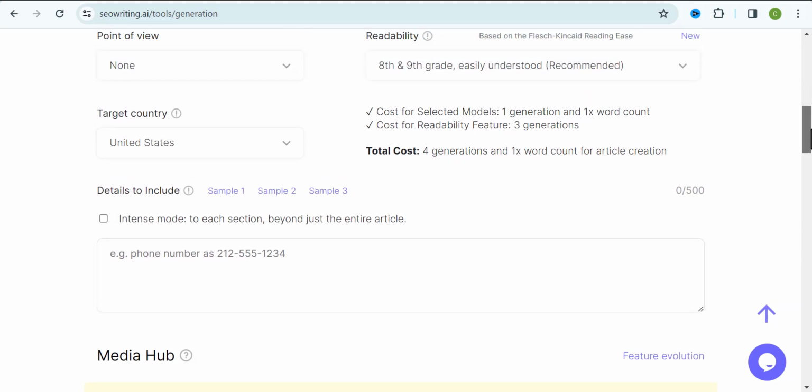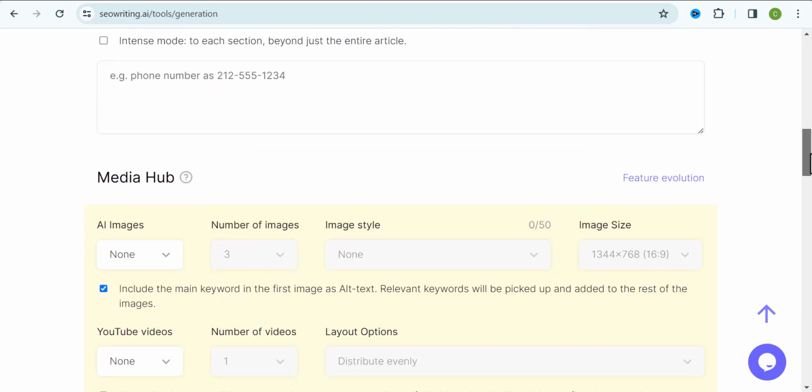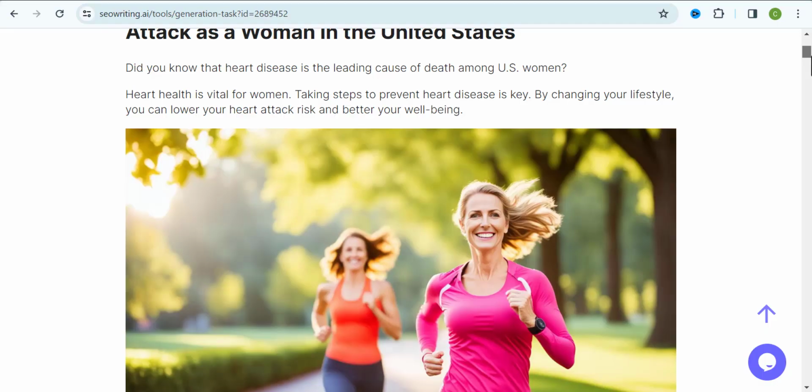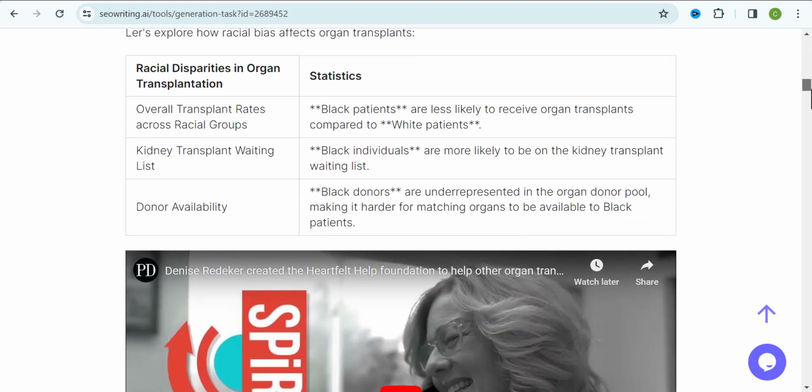So now going down to the media hub right here, and this is a section where we can choose the images, the videos, everything you want to include into your blog post. I mean, something that looks like this. You can see how super cool this blog post is.